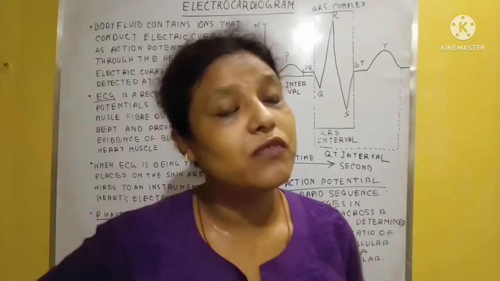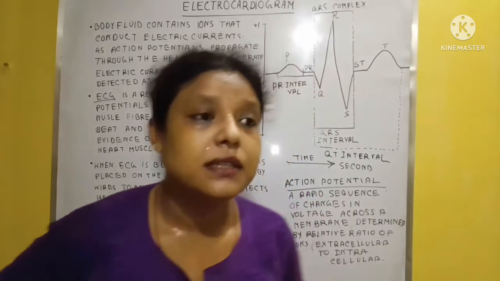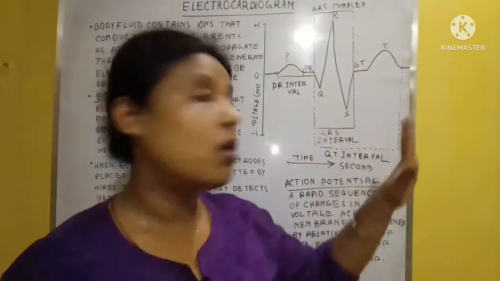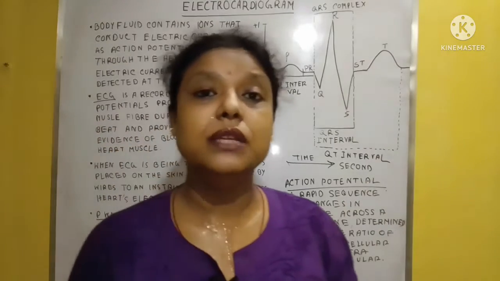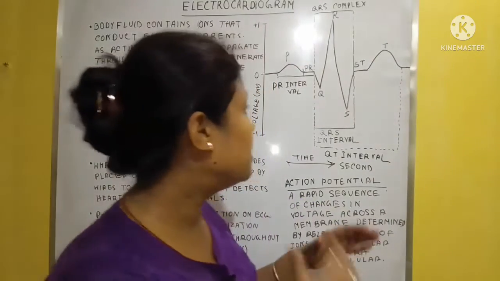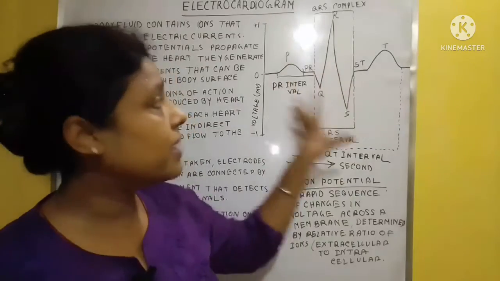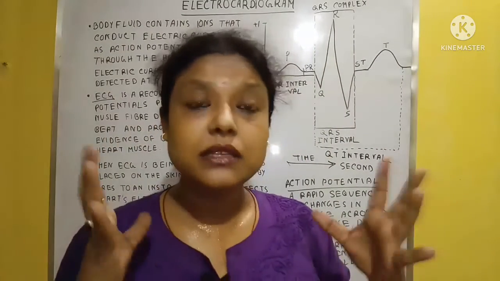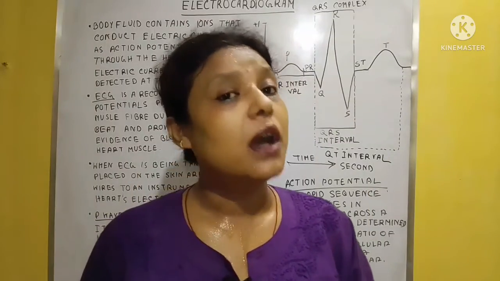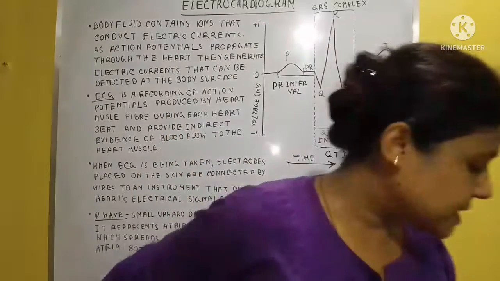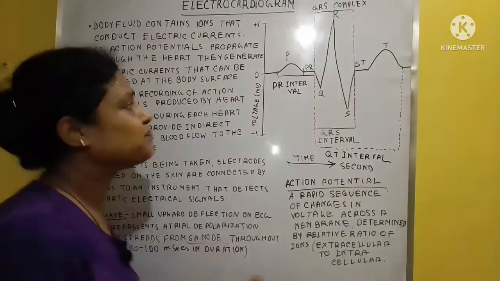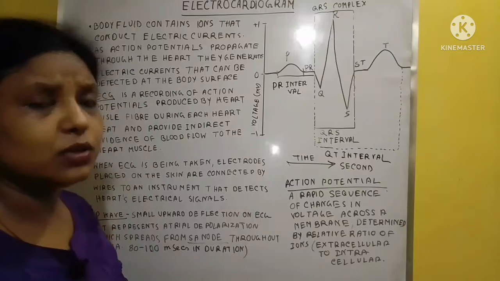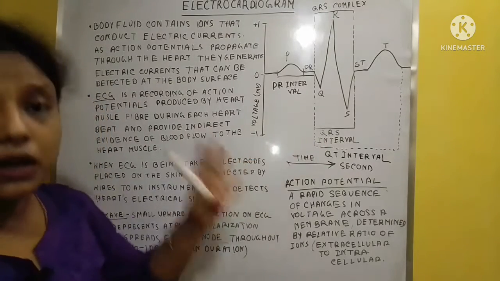After studying this ECG or electrocardiogram, you will understand the relation between this curve or graph and the heart. How do we study this graph and calculate it to know the condition of the heart? So let's start. First we learn about the electrocardiogram, and then we learn about the graph.